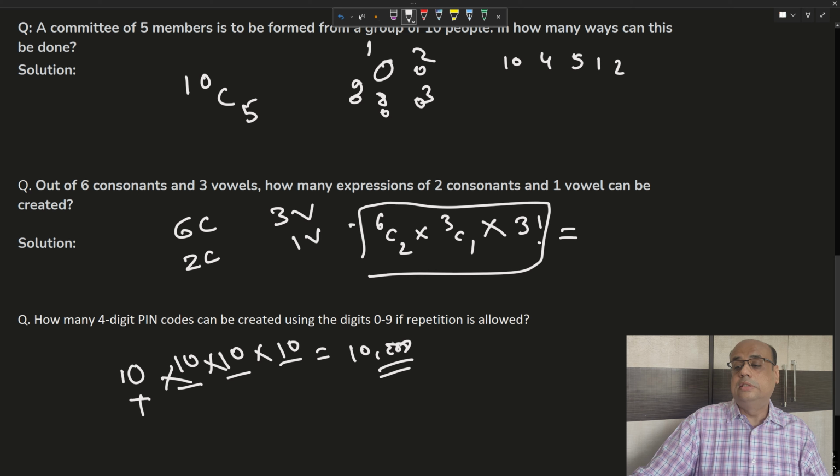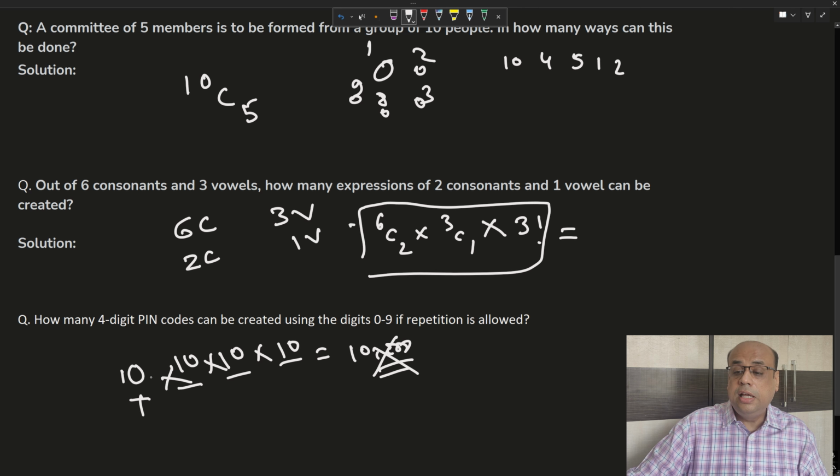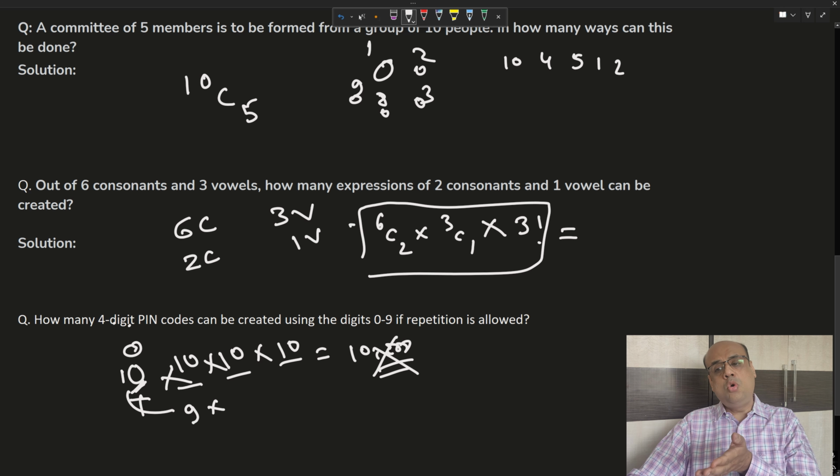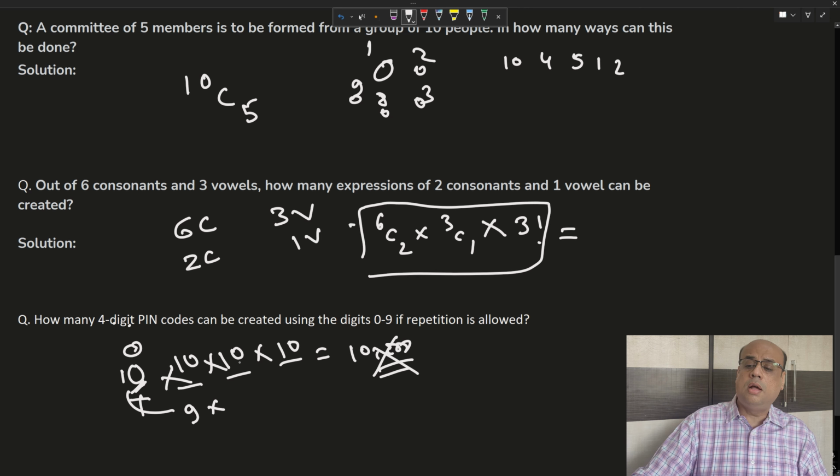No, this is not the answer. See, here it can't be 10, because you can't have a 0 here, otherwise it becomes a 3-digit number. So this place only can be filled up in 9 ways, whereas these all are okay. This can be 10, because there is no condition that numbers won't be repeated. It said repetition is allowed. So 9,000. Total is 9,000 ways.